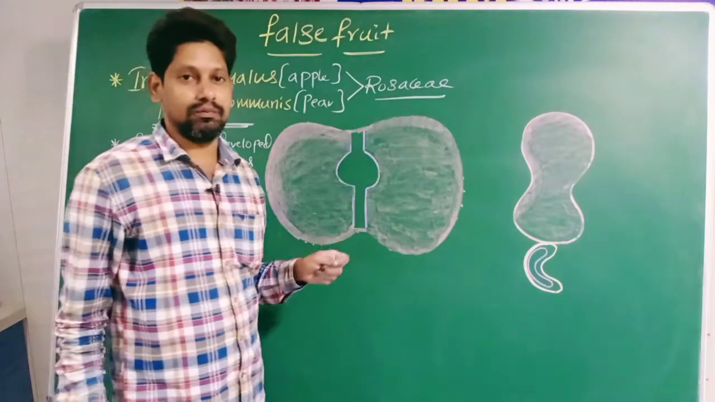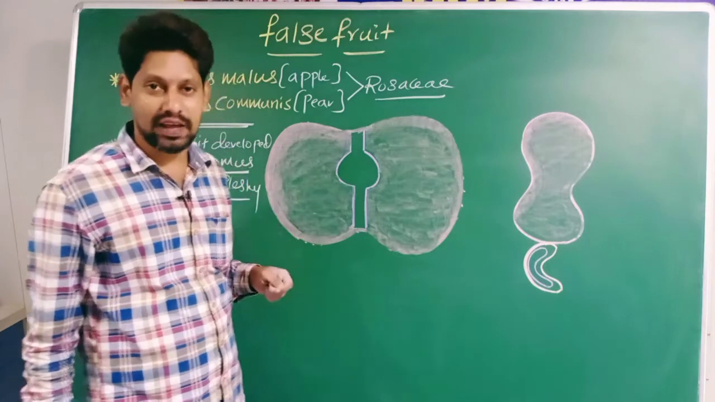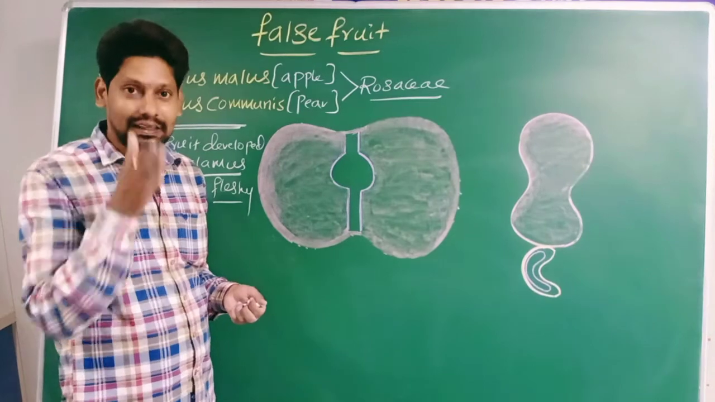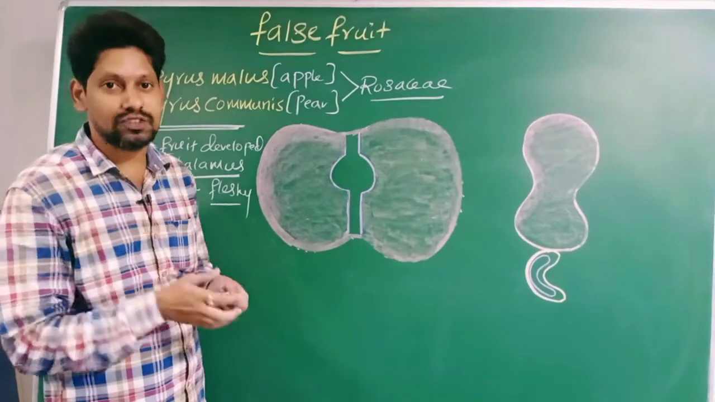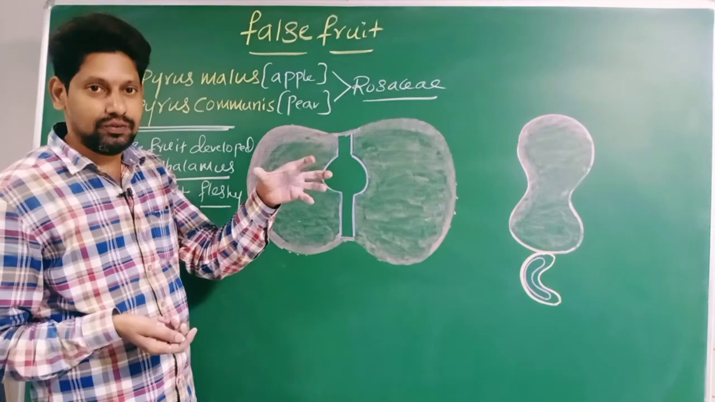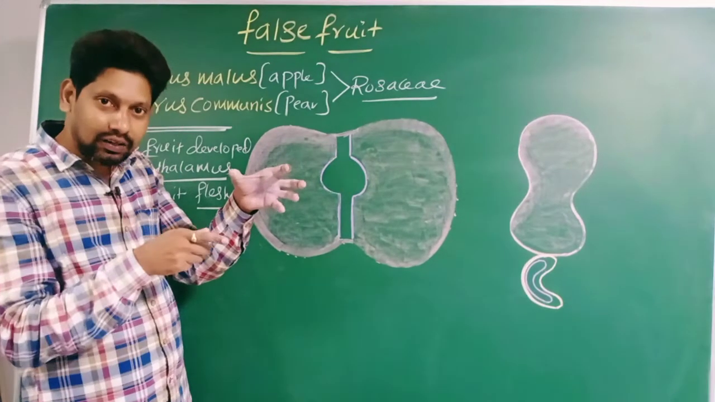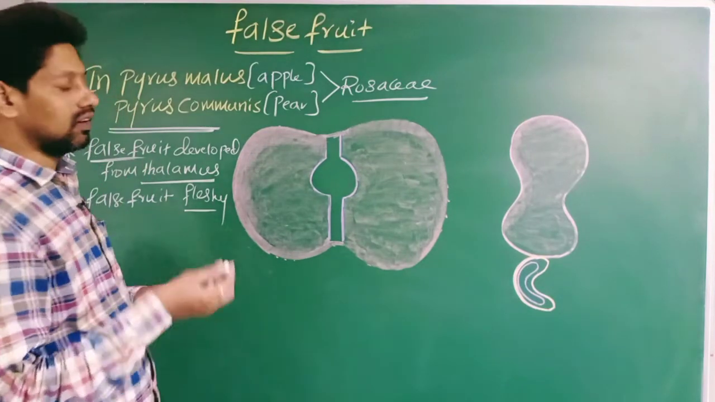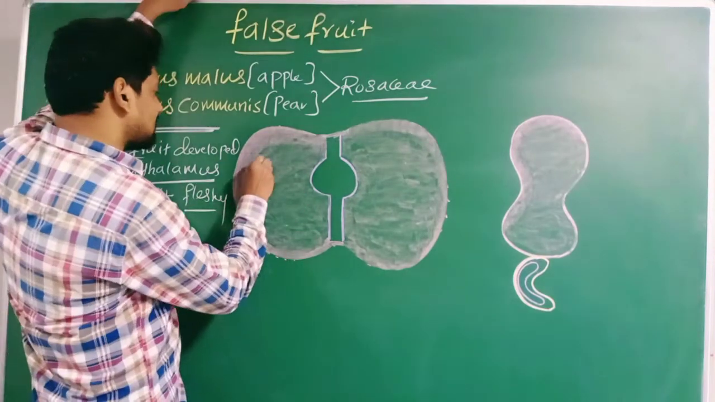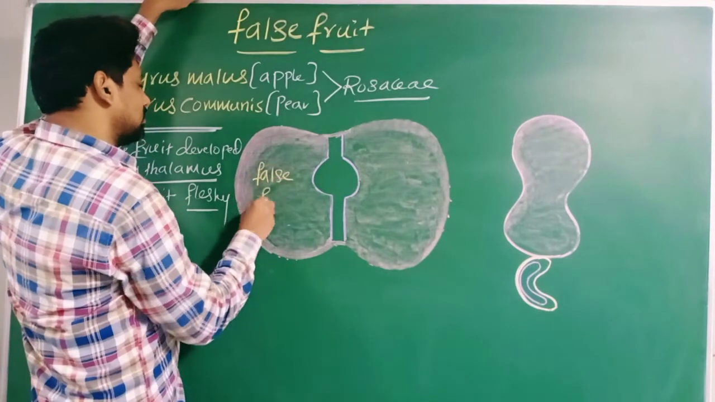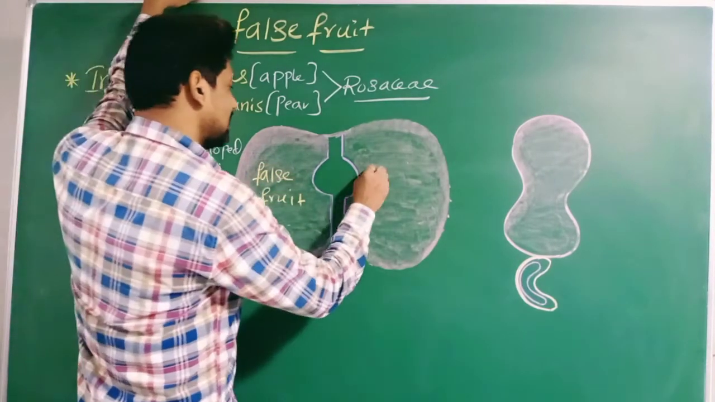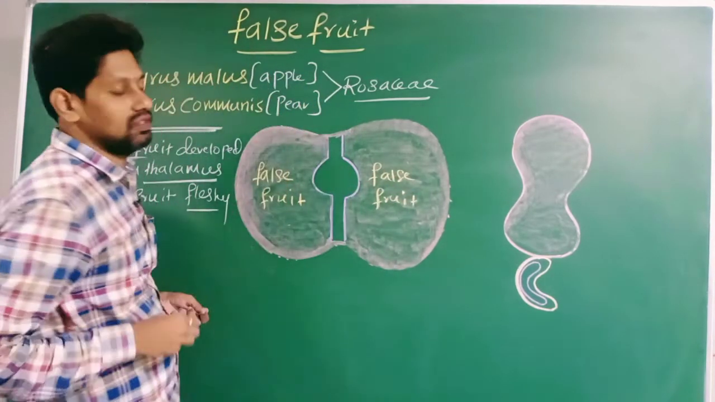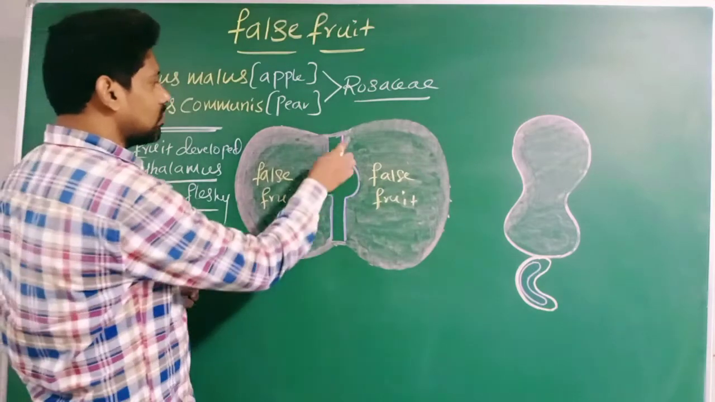Now, see the diagram of apple. Take one apple and cut it vertically. You will get two halves. Look at one half from the cut side. It will be like this. This outer part is a false fruit.